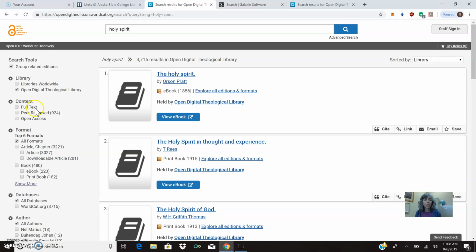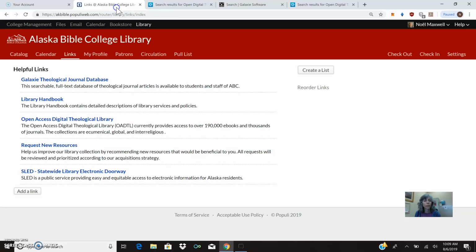So you might want to narrow, and you can play around with it, narrow your search topic or what format you want to look at. It can be very helpful, and I want to just make you aware of that. And this is added to every year. This is the current trend in the library world, to make things open access, which means to make them available for free. So this is going to be very important for you and your studies and life. It's a good place to know where to find things that are current.